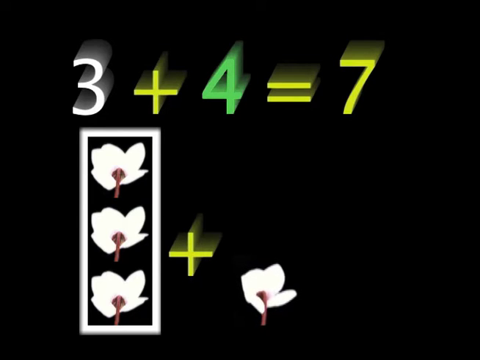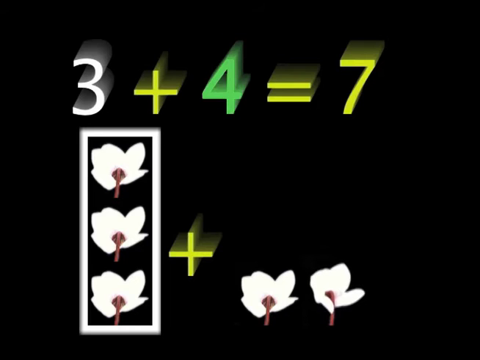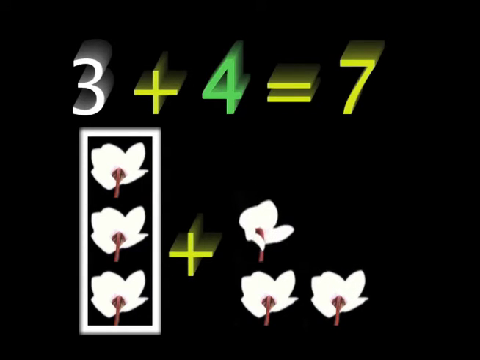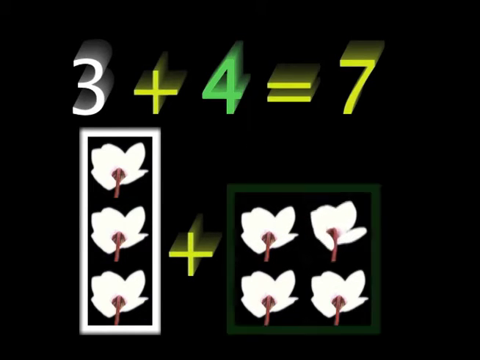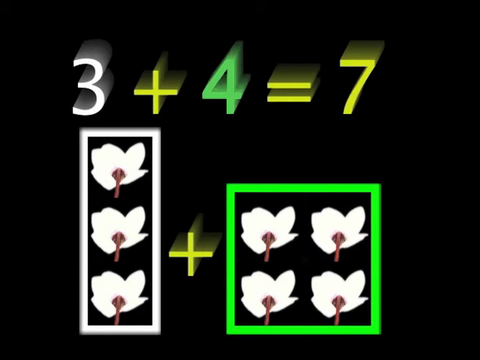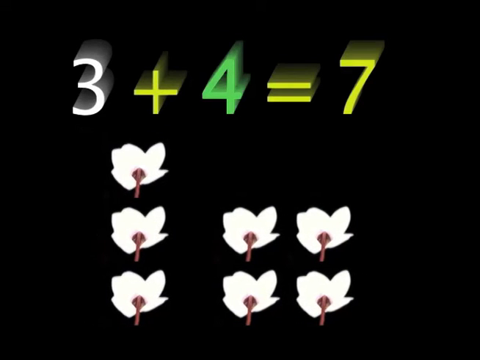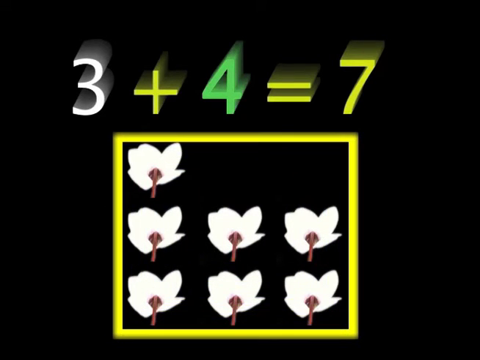If I add 4 more flowers, it makes 7 flowers. Adding means putting them together. So if I put them together, in all there are 7 flowers. So 3 plus 4 equals 7.